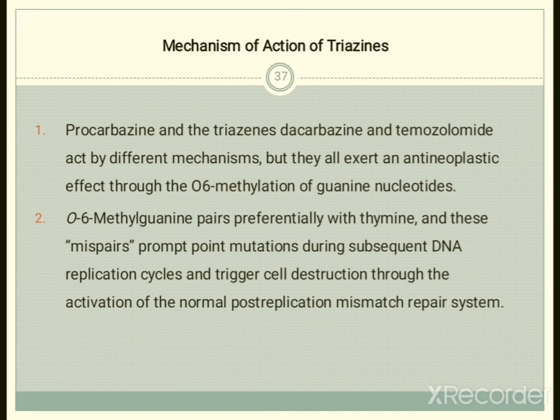Once the mutation has been promoted by the mispair of O6 methylguanine and thymine, it triggers cell destruction through activation of the normal post replication mismatch repair system. So this is the mechanism of action of these triazine derivatives.